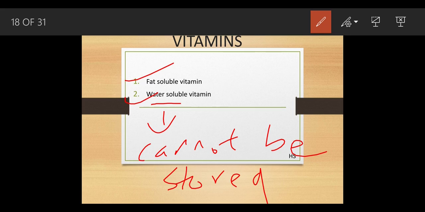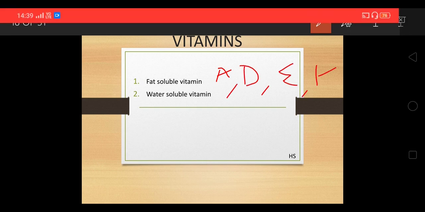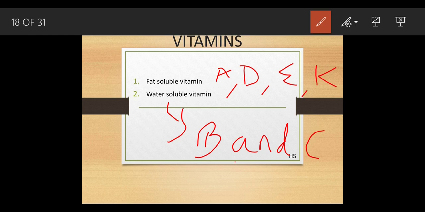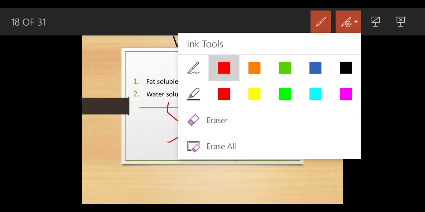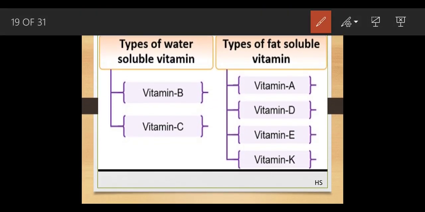Now these fat soluble vitamins are of four types, that is A, D, E, K. And these water soluble vitamins are of two types, that is B and C. As I already said, the water soluble vitamins are vitamin B and vitamin C, and the fat soluble vitamins are of four types, A, D, E, K.